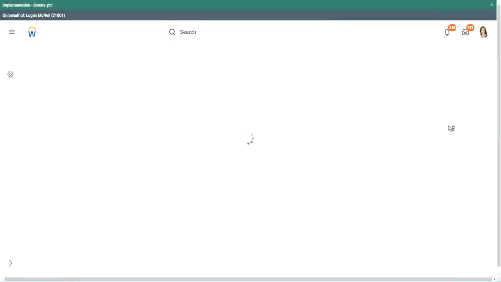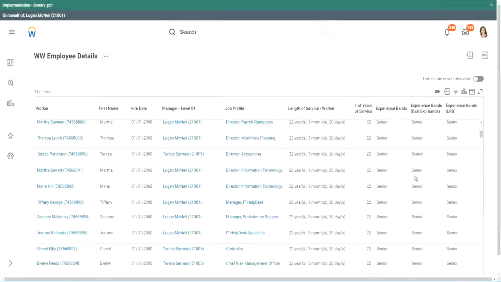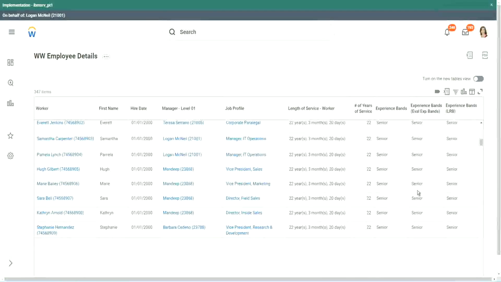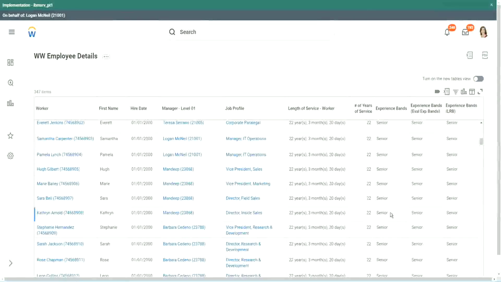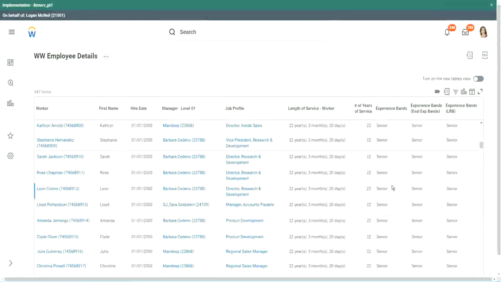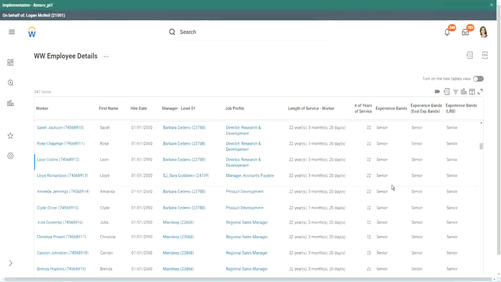But with an LRB also, same output. So our output was exactly the same. In this particular case, it did not make much of a difference. We could use either of them, but with this example we were able to explore 3 different types of calculated fields.